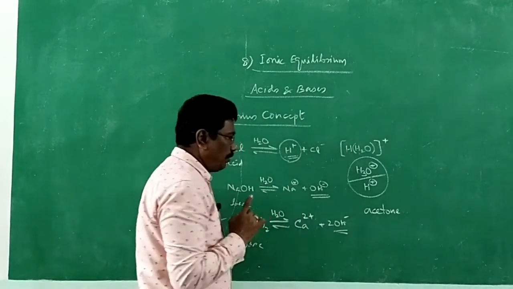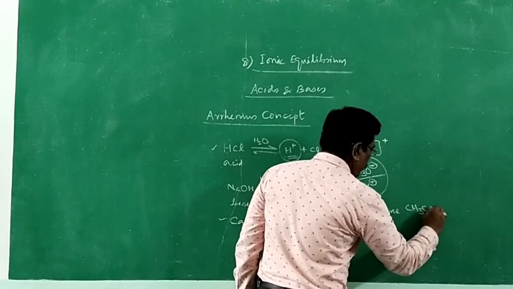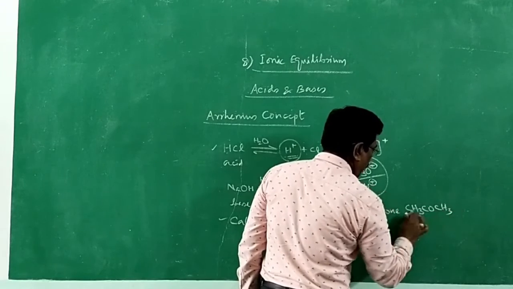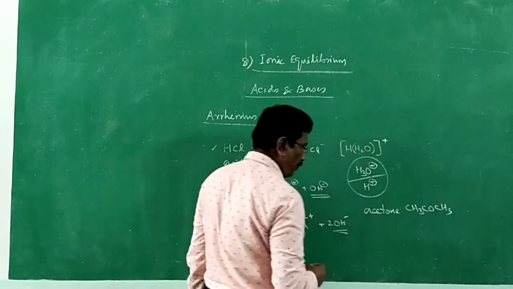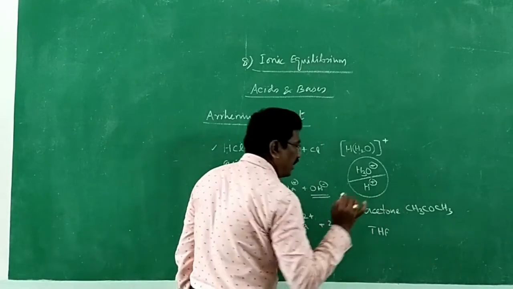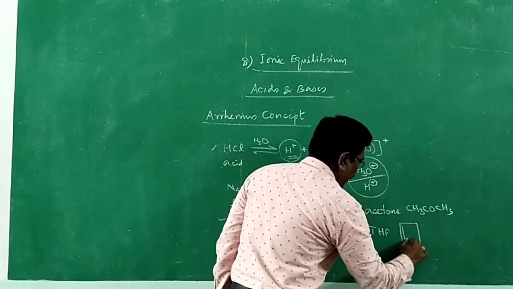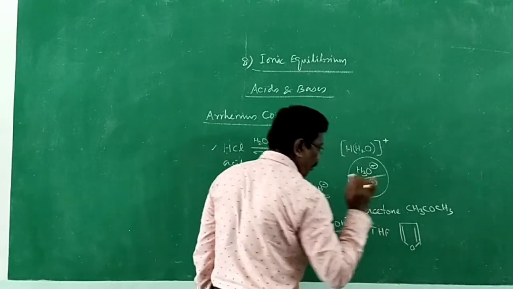Do you know the molecular formula? A ketone, CH3COCH3, acetone, 3 carbon, propanone, and then tetrahydrofuran, THF. These are all non-aqueous solvents. Furan means it is a heterocyclic compound. You might have studied it. It is a heterocyclic compound.